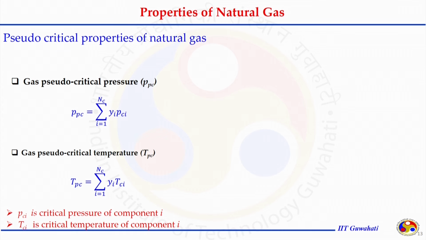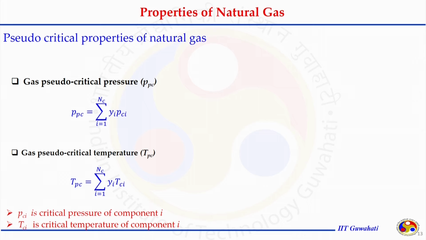So, going further, pseudo critical properties of natural gas. As I already mentioned, these properties are called pseudo properties because these are the properties of a mixture, not of a pure compound. Critical, because the critical temperature and critical pressure are the conditions where gas and liquid can exist in equilibrium. For pure compounds, these are available: methane, ethane, propane, CO2, H2S, these are available in the literature.